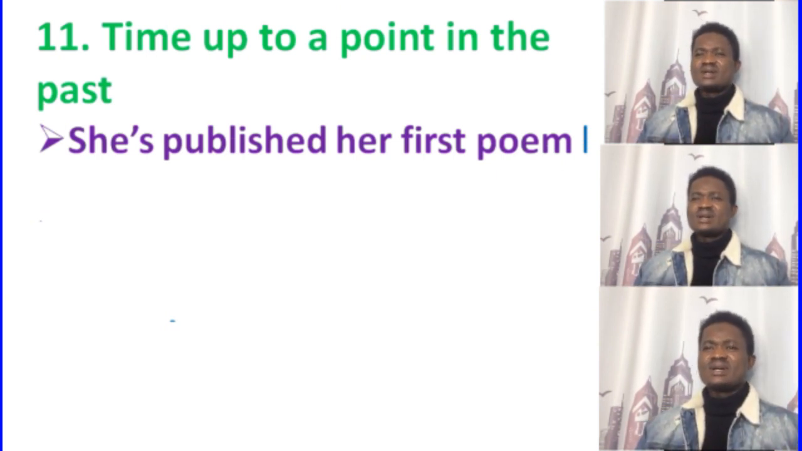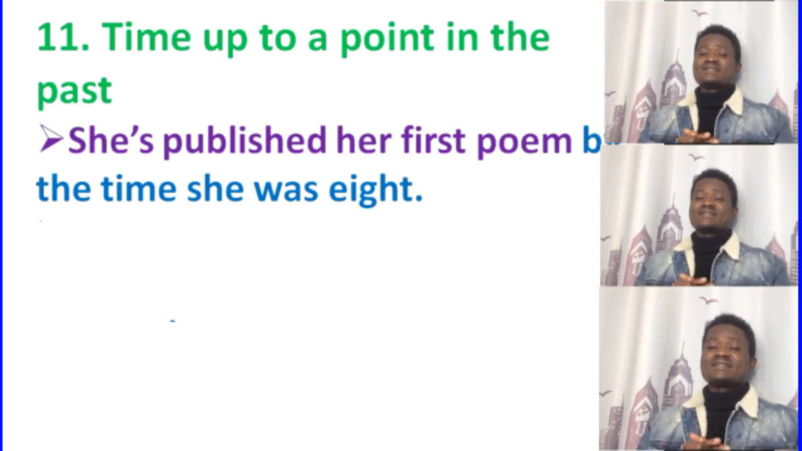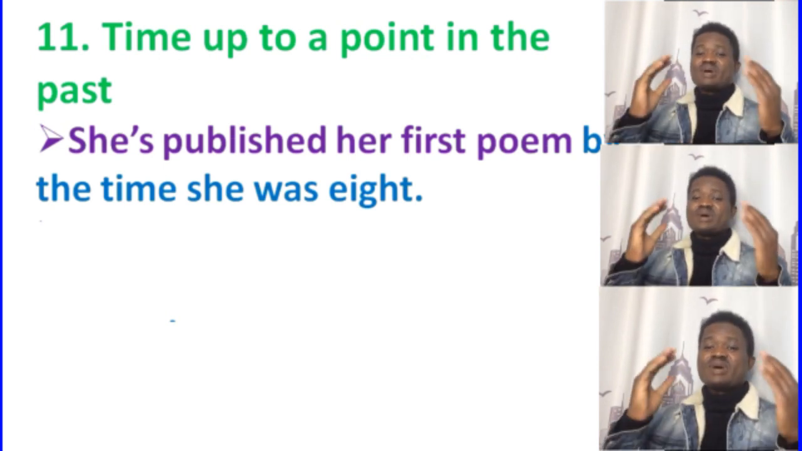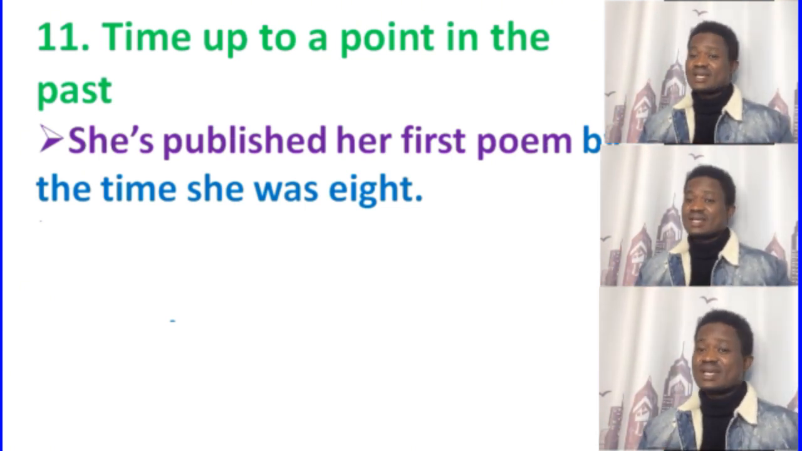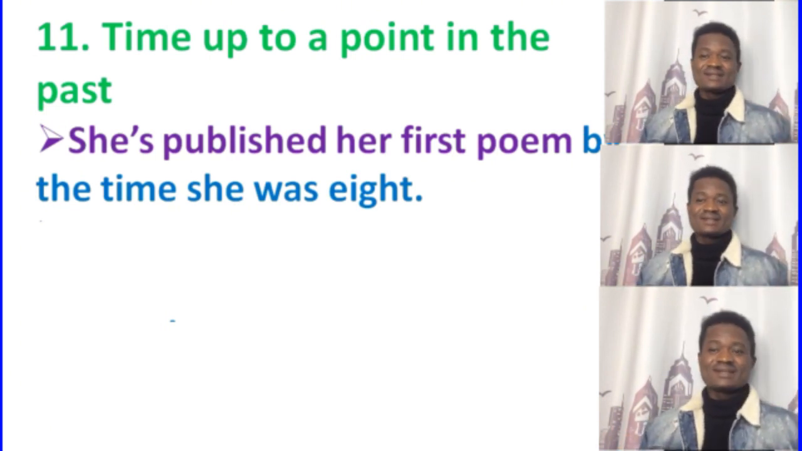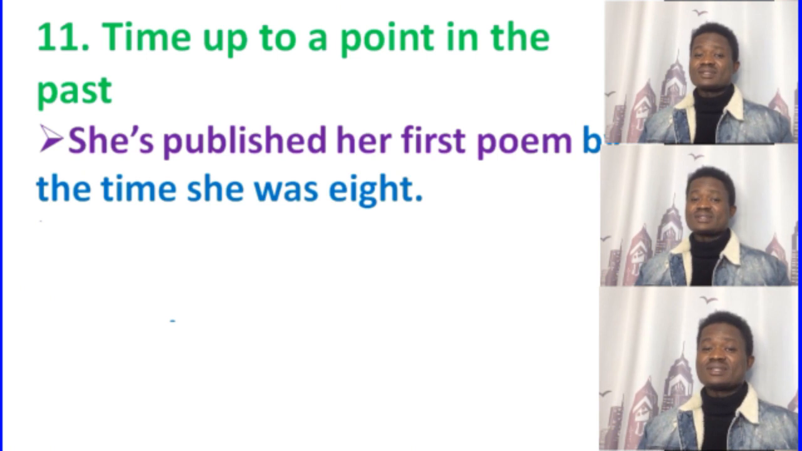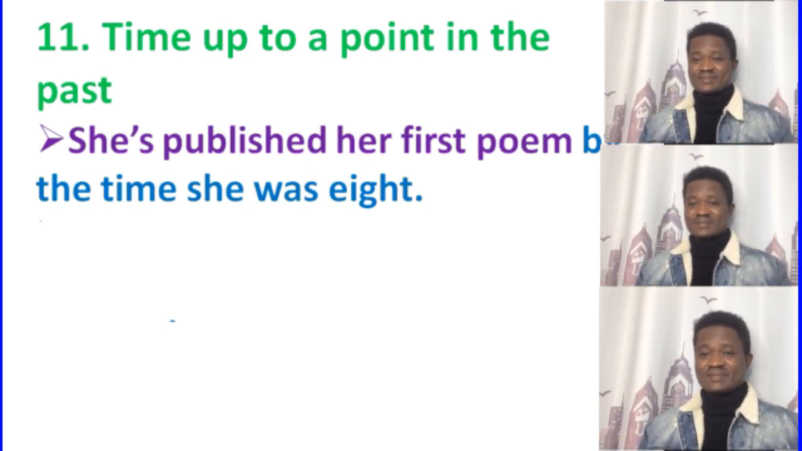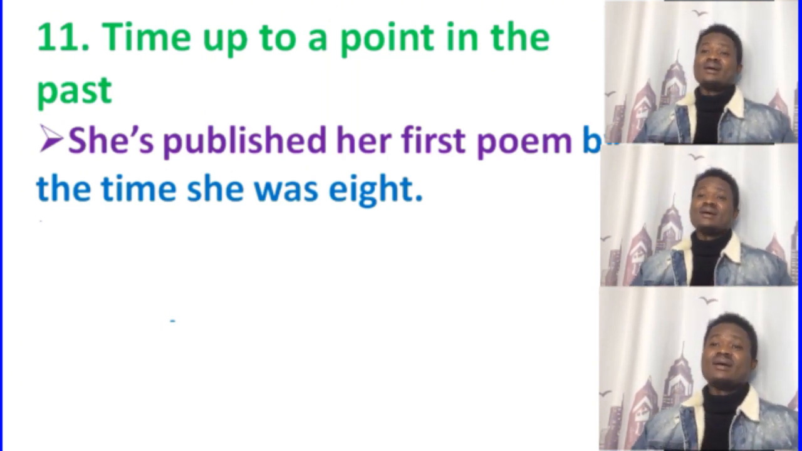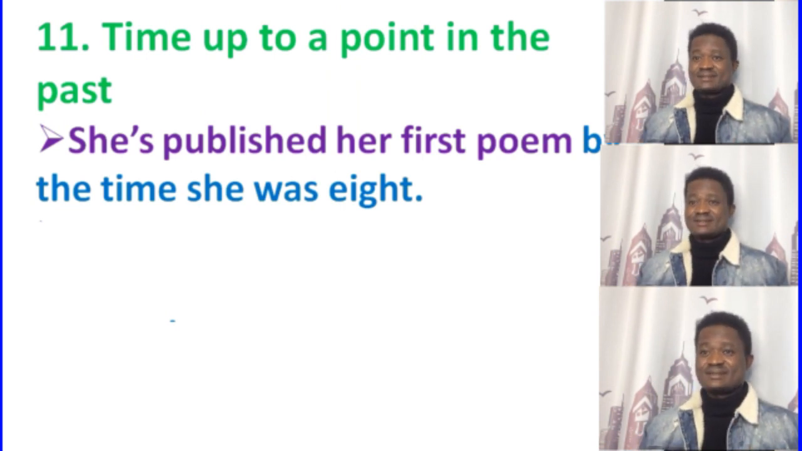Alright, so let's go to the subordinate clause. The subordinate clause is the point in the past. So what is the point in the past? "By the time she was 8." This is the point in the past. That's what we call time up to a point in the past. The main clause is "she had published her first poem", and "by the time she was 8" is the subordinate clause and the point in the past. So the time up is the past perfect tense.